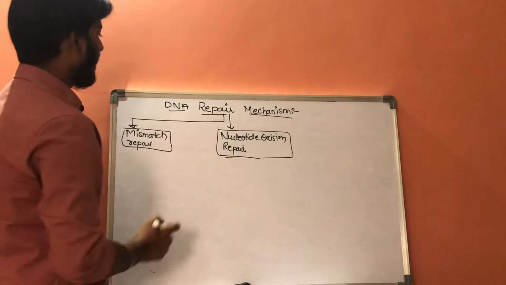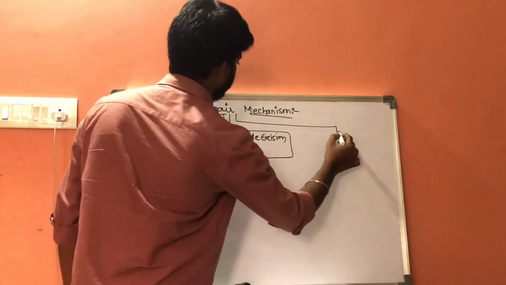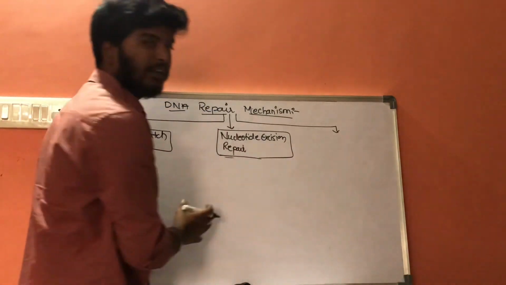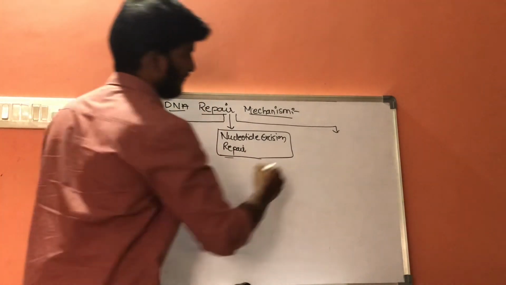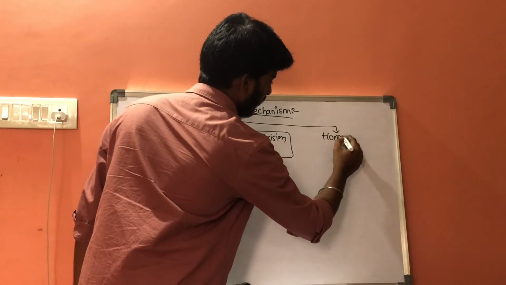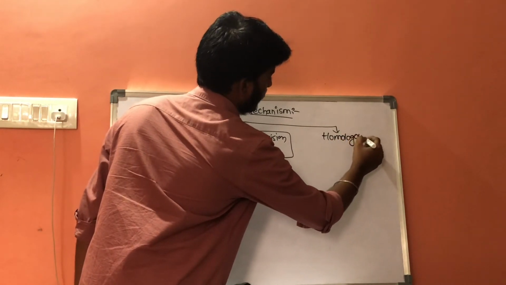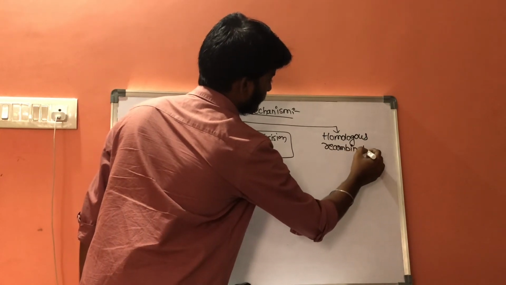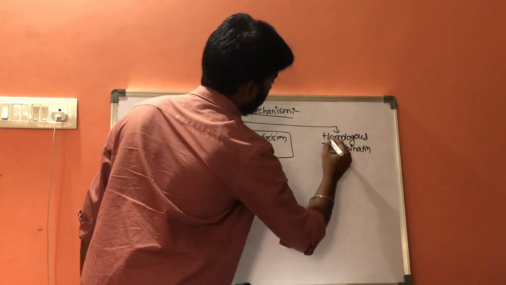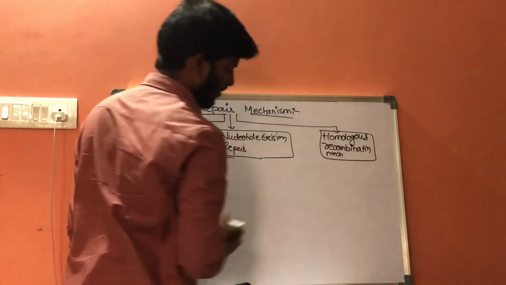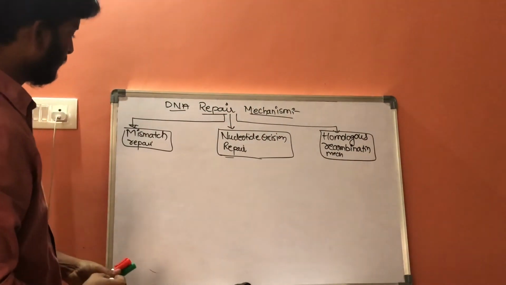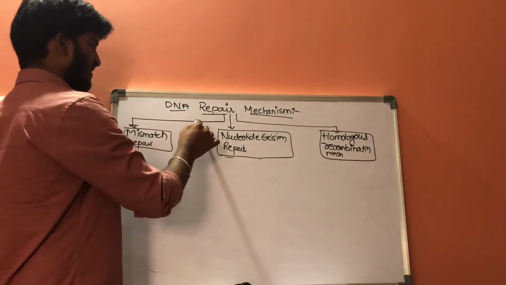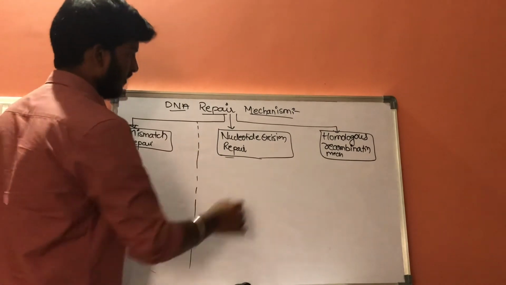Nucleotide excision repair. And the third mechanism is homologous recombination repair mechanism. Homologous recombination mechanism. Now, let us discuss these in detail.